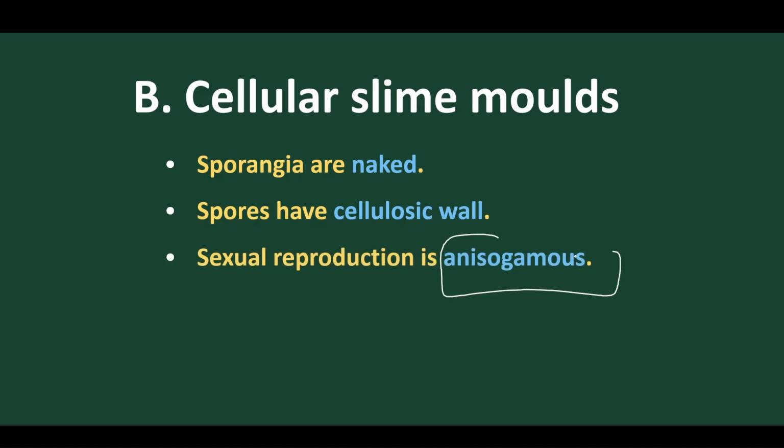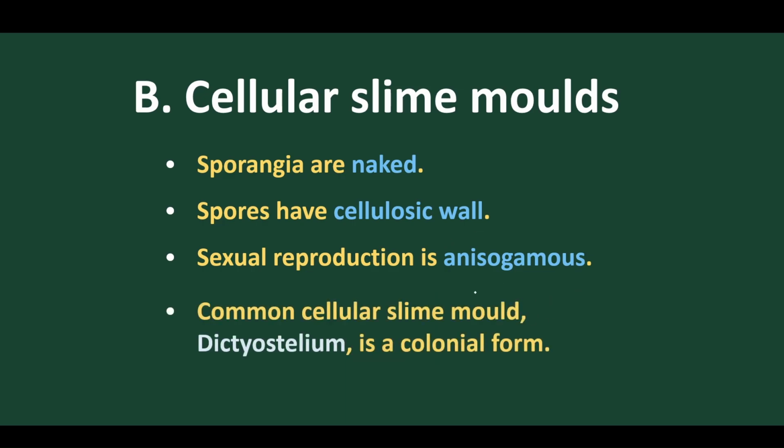Sexually reproduced by anisogamous means, one myxamoeba fuses with another myxamoeba, so both are unequal in size. This type of union is called anisogamy. And we find the common cellular slime mold is called Dictyostelium.